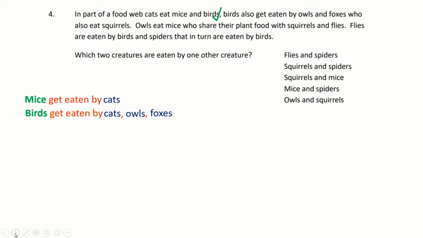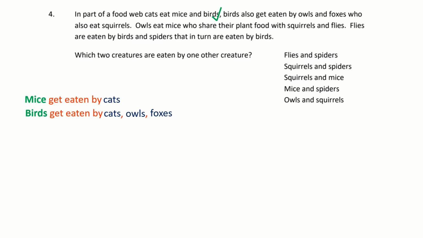So before we go any further, let's think about when they say the word who, what is being referred to? Because in this question you've got mice, birds, owls, and foxes. Those are the animals that have been mentioned so far. So who is the who? Well, in actual fact, we know that who is always the noun in front. So in this case, when we say who, we're talking about the foxes. If it was a person, it would be the person just mentioned before the word who. It's the noun in front.